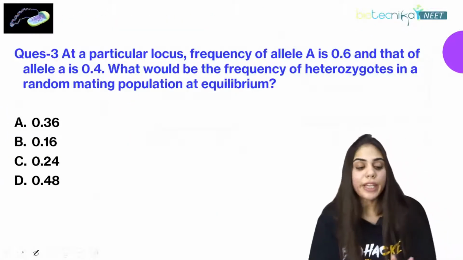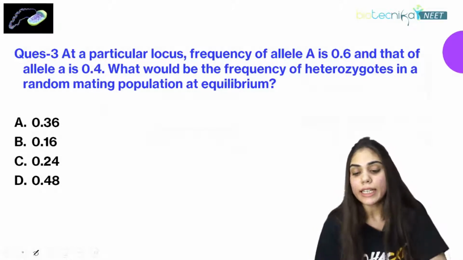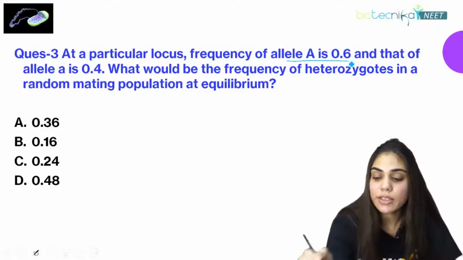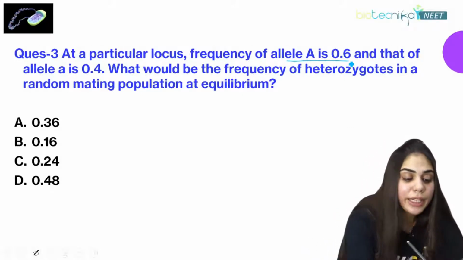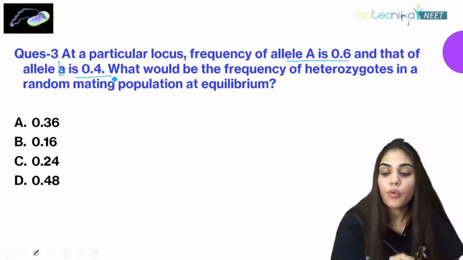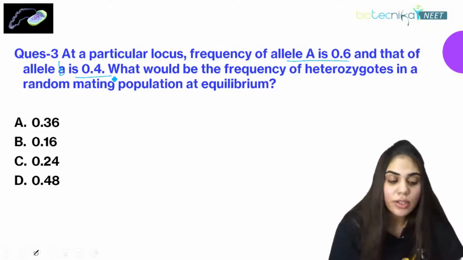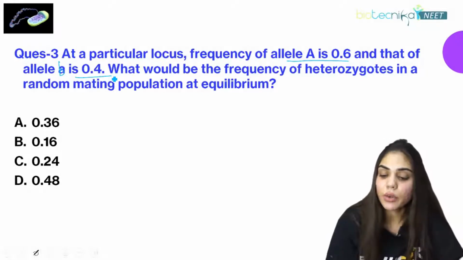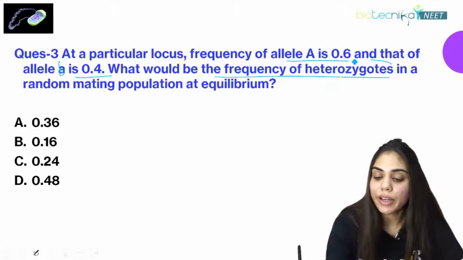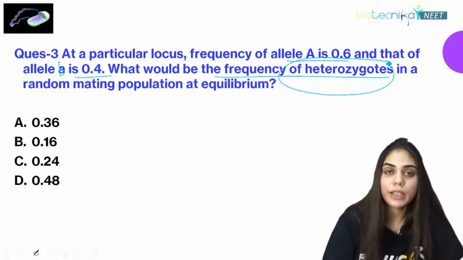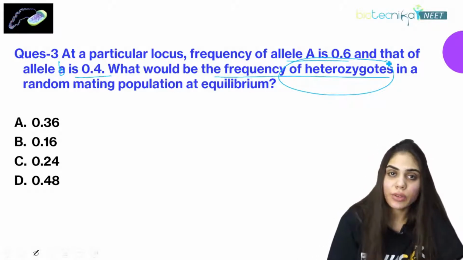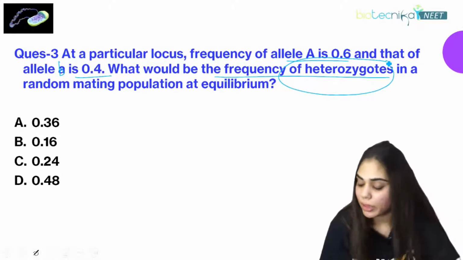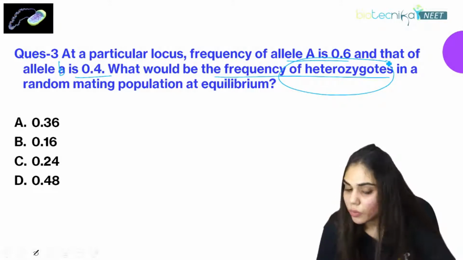So at a particular locus, the frequency of allele A is 0.6. This is the third question: the frequency of allele A is 0.6 and that of allele B is 0.4. What would be the frequency of heterozygotes in a random mating population at equilibrium? Here you need to find the frequency of heterozygotes, and I've already explained how to find the heterozygote frequency. There is one formula, so you just have to put it in here. So what is the answer? D.